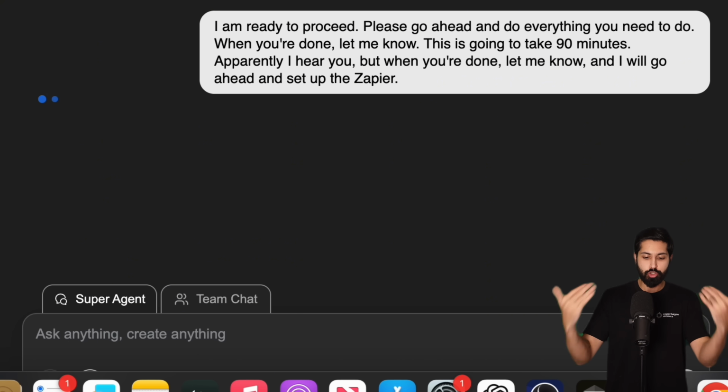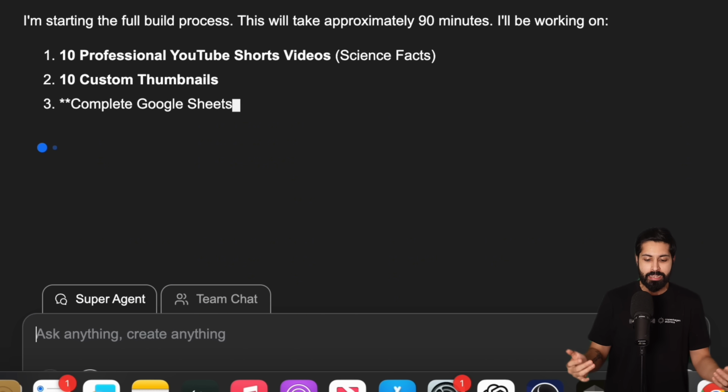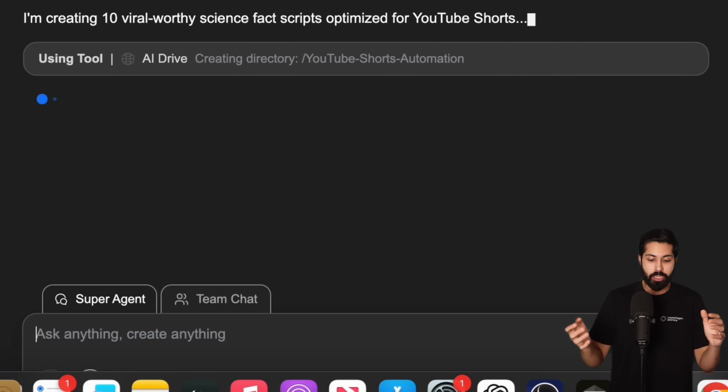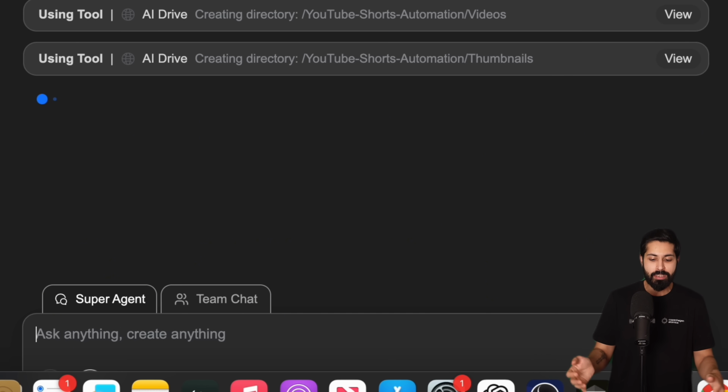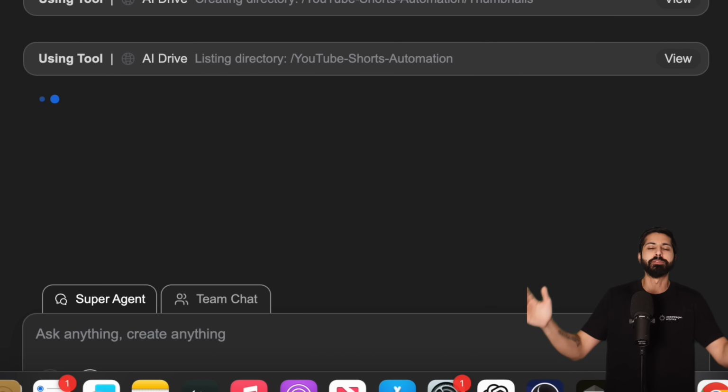So now this super agent is orchestrating all of the different sub agents. It's created a plan, and this is just going to run. It's running using multiple tools, as you could see. It's creating the directories, it's creating the sub prompts, generating the videos, deciding how to stitch together. All these things would take humans days, if not weeks.